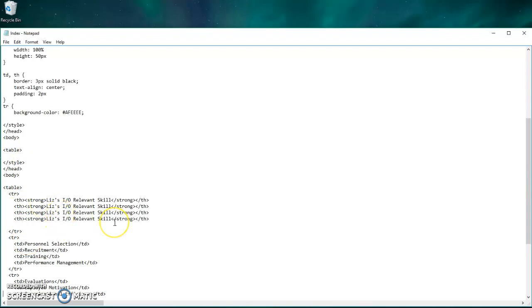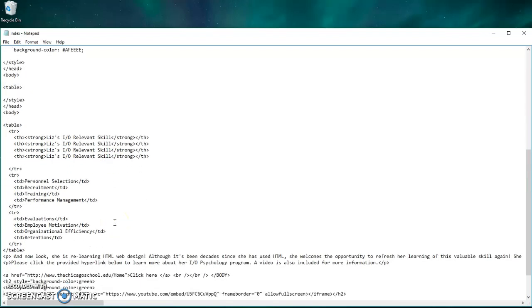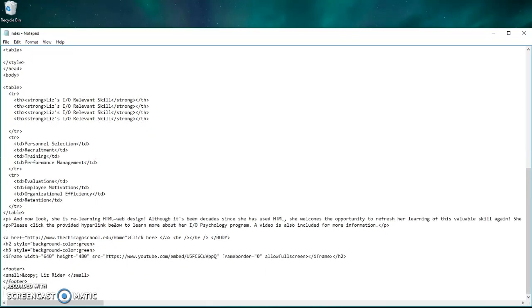And then I also have kind of like a list style with a bullet, not really a bullet, but where they're kind of blocked over. And then just more pretty simple, just about another paragraph of why I'm learning HTML now, well, relearning actually. It's been a long time.